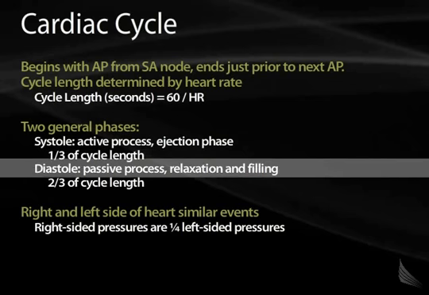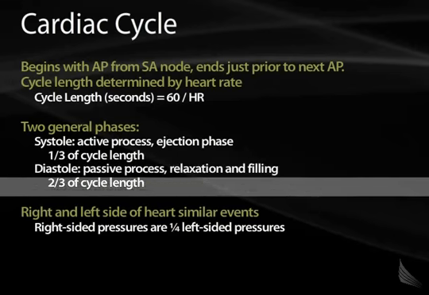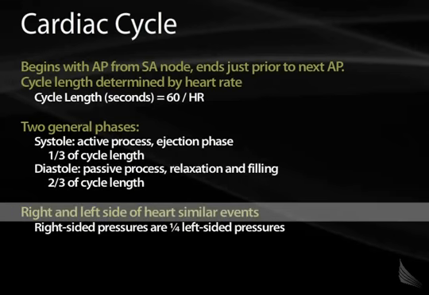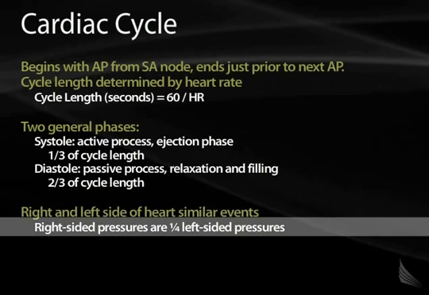Diastole, however, is 2/3 of the cycle length and occurs when the ventricle is relaxing. As you can see, ventricular relaxing and filling is very important for the cardiac cycle. The right side of the heart and the left side of the heart both undergo similar cardiac cycle events. The right-sided pressures generally, however, are 1/4 the left side.